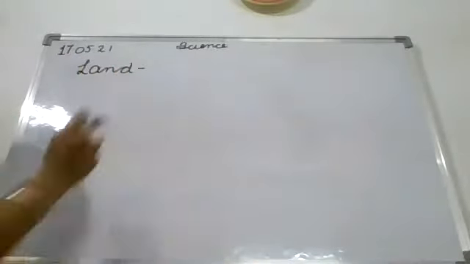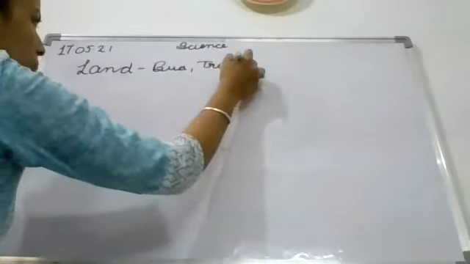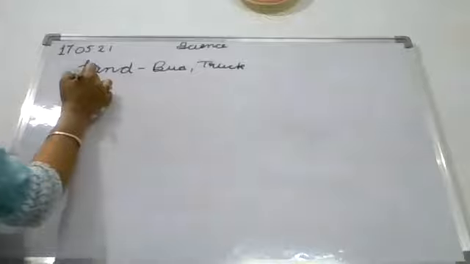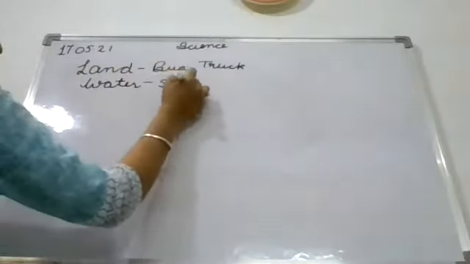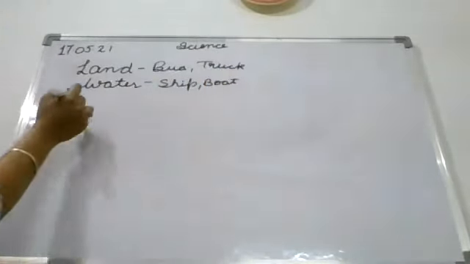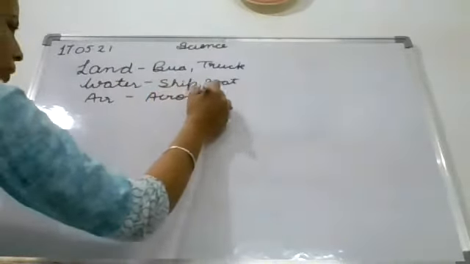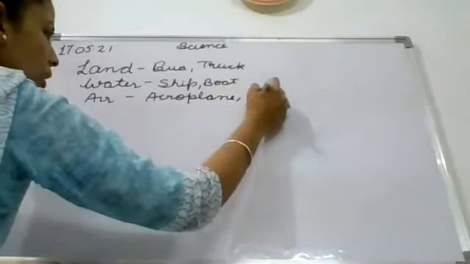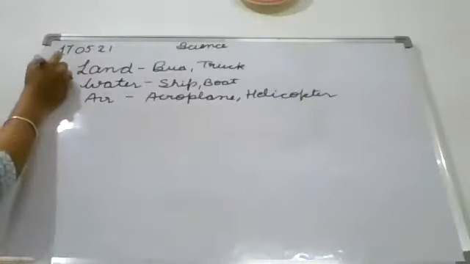Ma'am, we have to write on book. No, bacha, you have to write it on your notebook. Bus and truck, and in water, these are ship and boat. Here, and in air, you use aeroplane and helicopter. Minimum two examples you should write. Okay, it is the answer number 1.